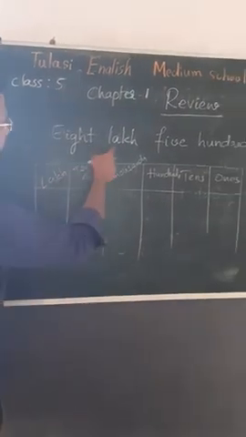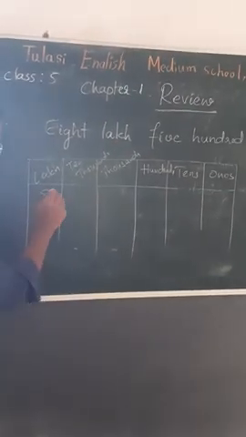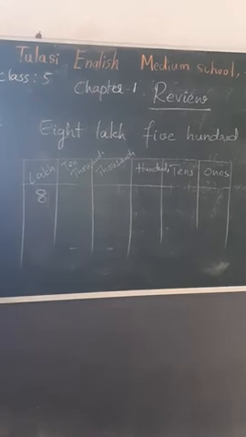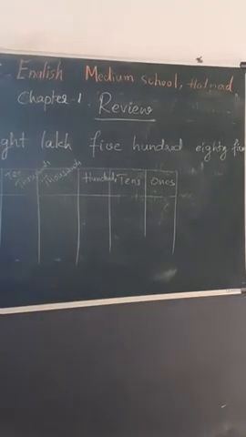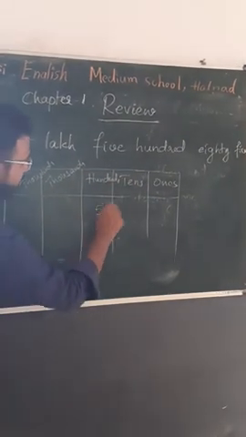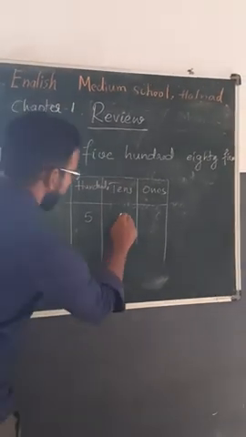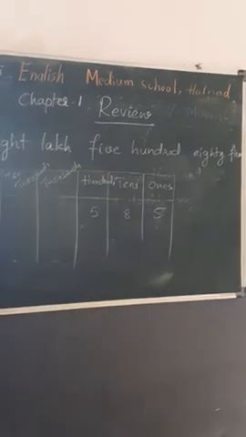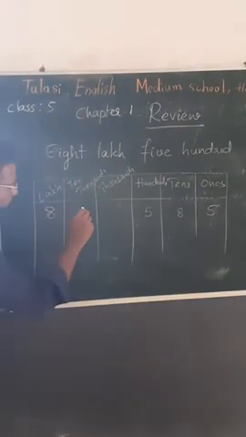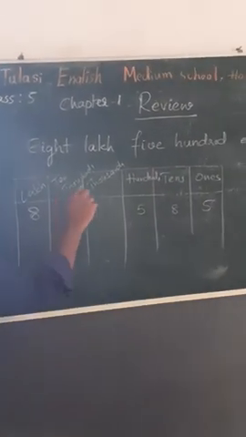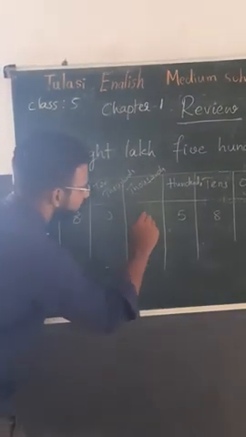Say 8 lakh. 8 is in the lakh place. Next 500. 5 is in the hundred place. 85. So we have to put 0 in the 10,000 place. We have to put 0 in the thousands place.